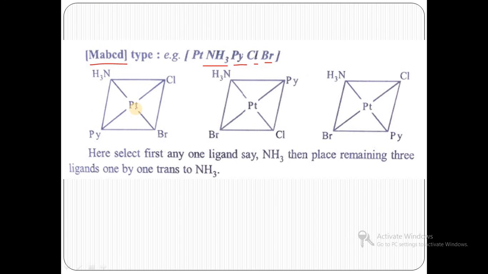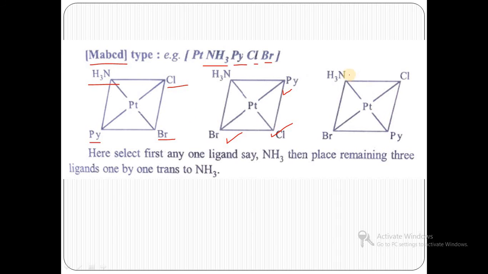So here, ABCD type, the complex is formed with platinum surrounded by 4 different atoms. Platinum is surrounded by chlorine, bromine, pyridine and ammine in the first arrangement, but in the second arrangement the positions are changed: chlorine is kept at this position and bromine is shifted to this position. So this is a totally different arrangement from the first one.